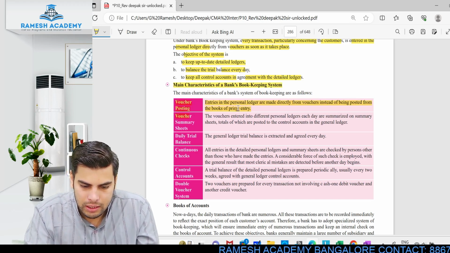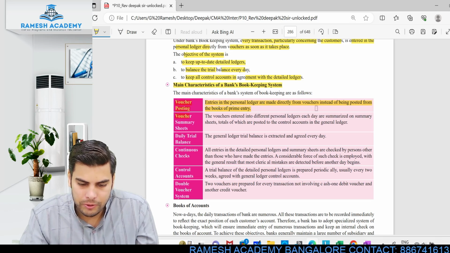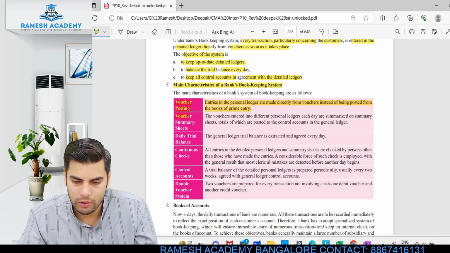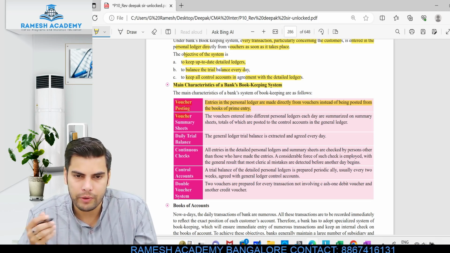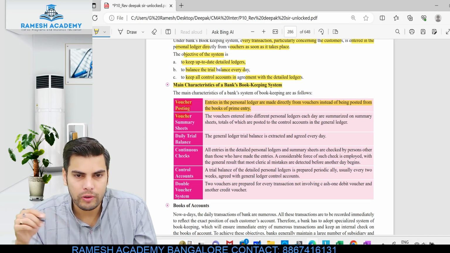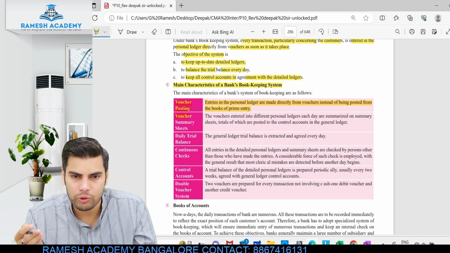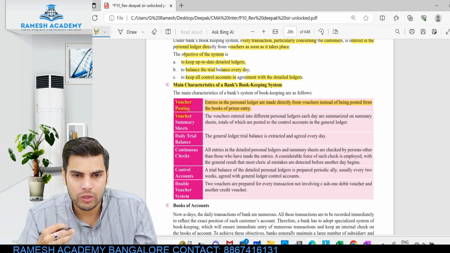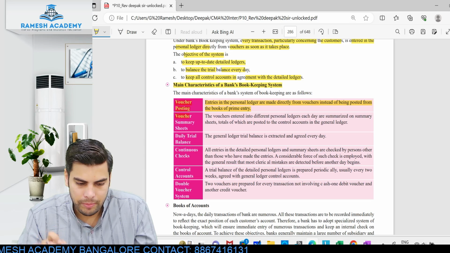So the first thing is voucher posting. Entries in the personal ledger are made directly from the vouchers, instead of being posted from the books of primary entry. So you will be submitting a particular voucher, right? If you are depositing any amount, you will be filling up a voucher and giving the same to the person. Directly from this voucher, the banking person will be passing the entry.